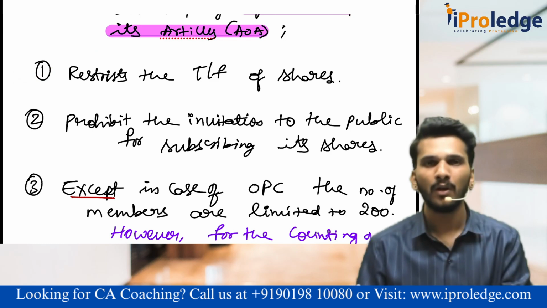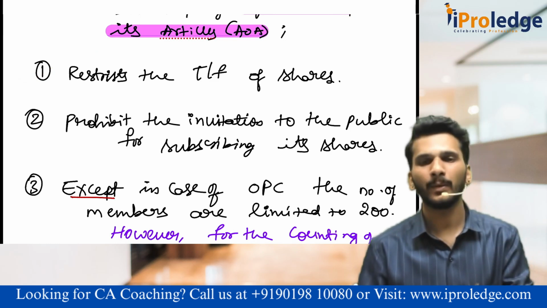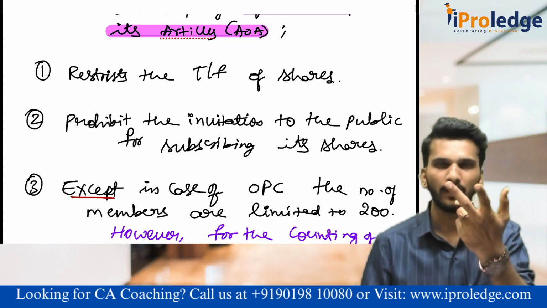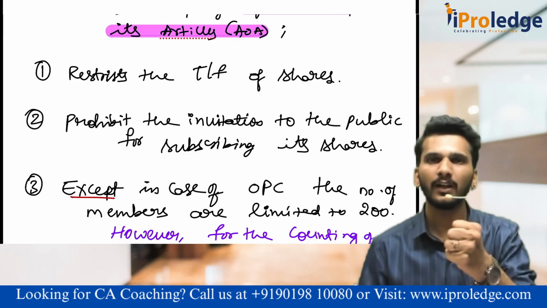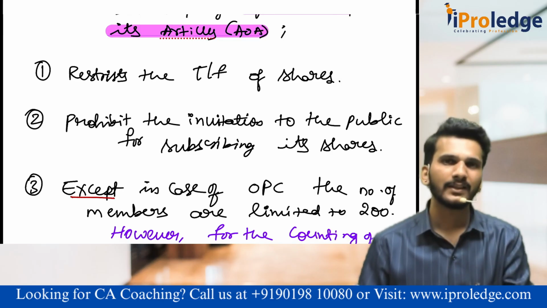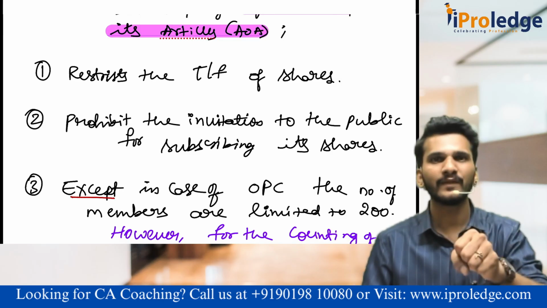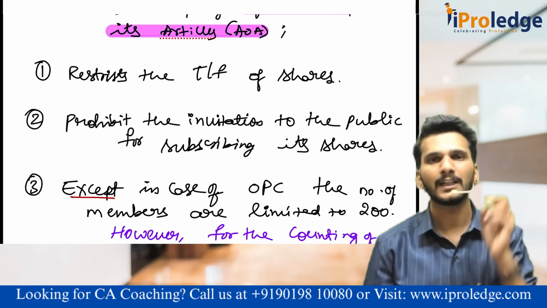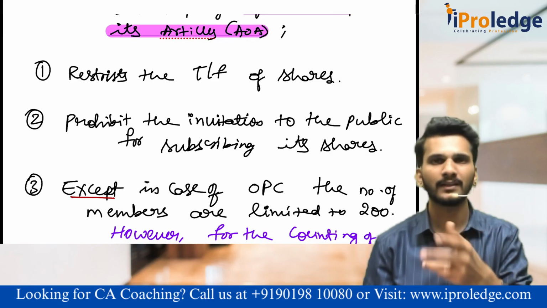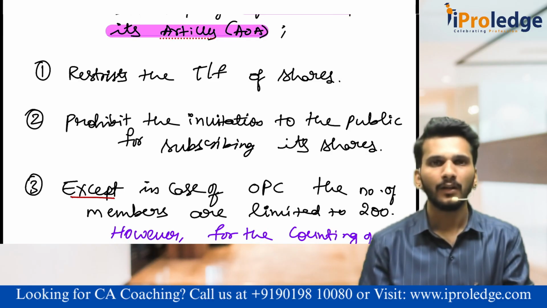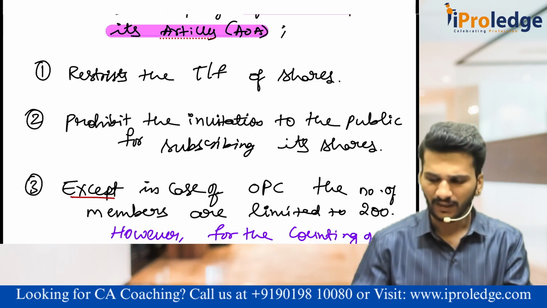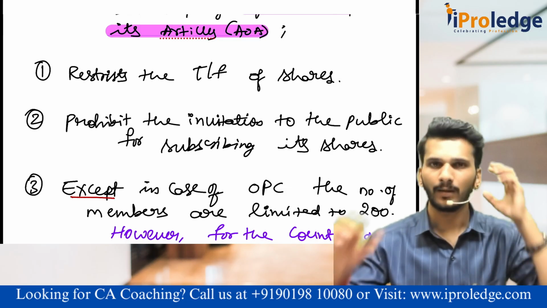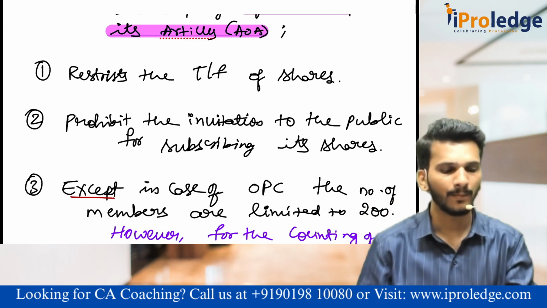As you already know, how many members are required for a private company? Minimum 2, maximum 200. Consider 5 people combined together have formed one private company. Generally, this private company, the word itself says it is between some small group of people, like the husband, wife, father, mother, son, daughter, all those people. Now, what is that restriction? Shareholders are called members of the company here.